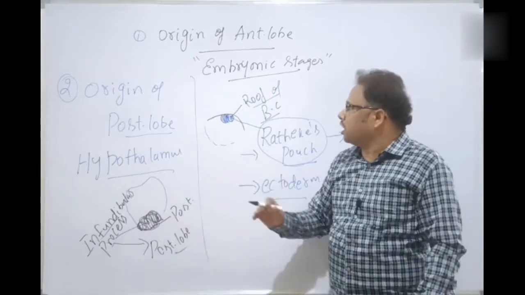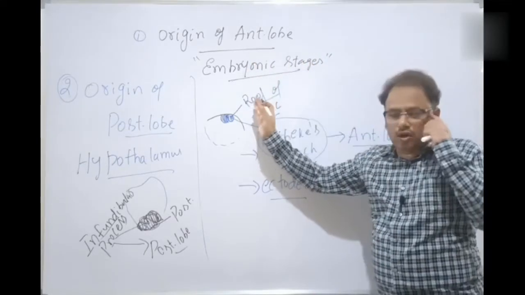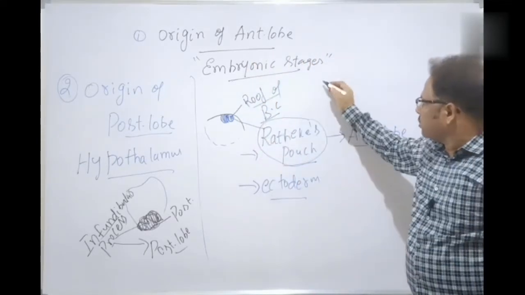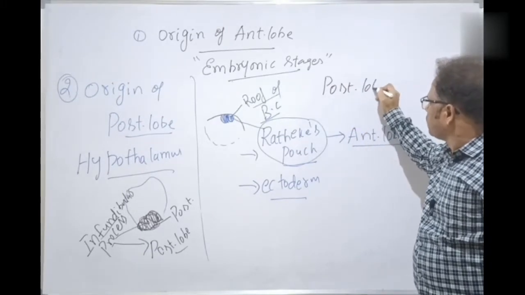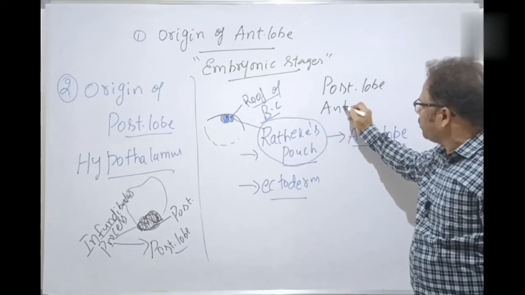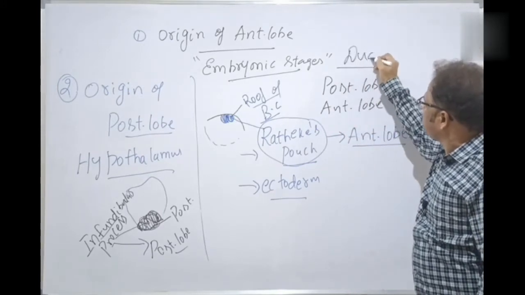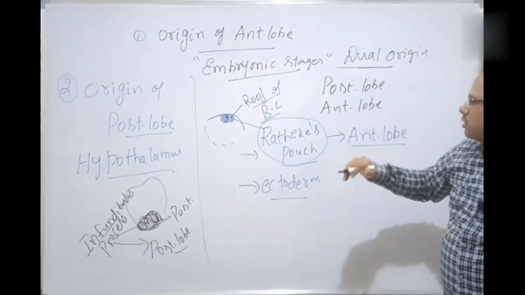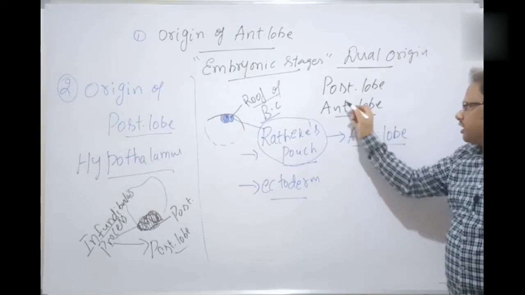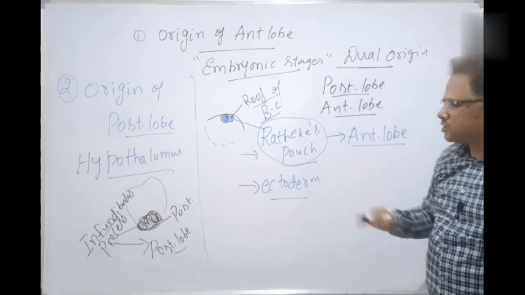So what is the conclusion? From the embryological origins, the posterior lobe has a different origin and the anterior lobe has a different origin. That is why it is called a dual origin. What is dual? Two. So the anterior lobe has a different origin from the posterior lobe. So it is called a dual origin. So this is the third point.